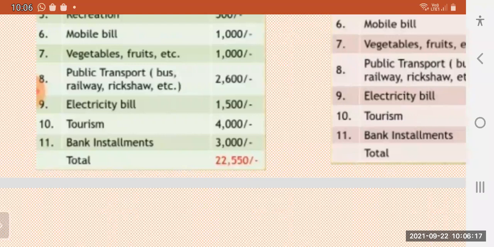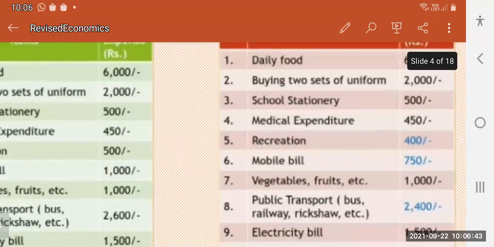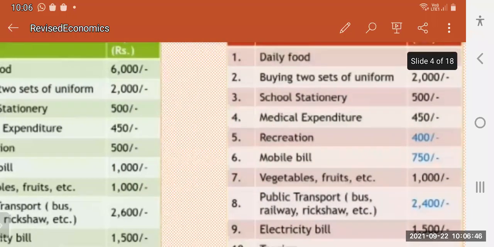Now, I am presenting another table showing how you can adjust your monthly expenditure according to your level of income. You see, daily food is a necessity. We cannot reduce it, no? That is also not good. Okay, daily food is 6,000 rupees for monthly expenditure. That is the same. And then buying two sets of uniform is 2,000 rupees. That is also the same. School stationery, 500 rupees. That is a necessity. And medical expenditure, 450.